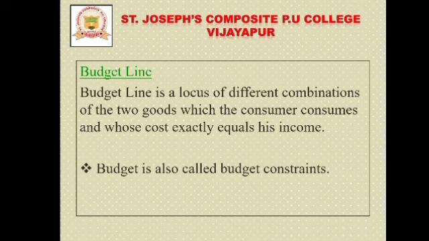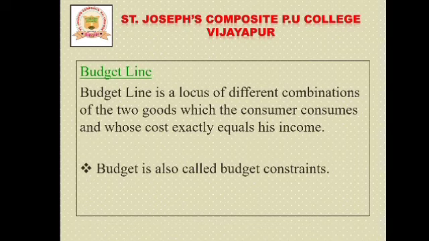So we can say that the budget line is a graphical representation, or the locus of different combinations of two goods which the consumer consumes and whose cost exactly equals his income.